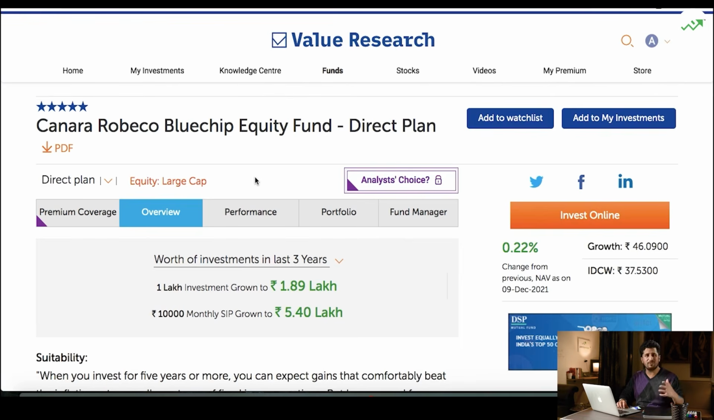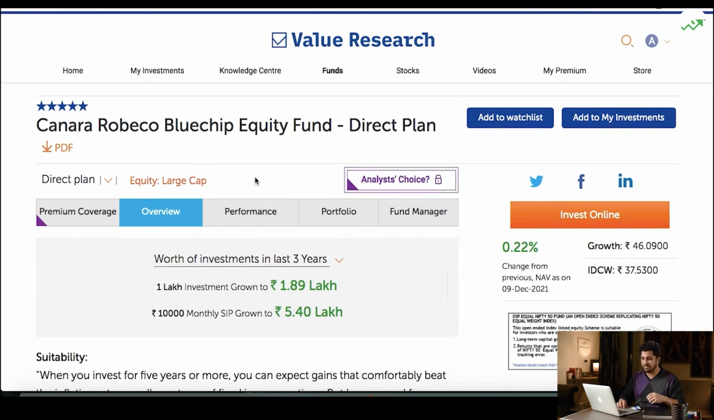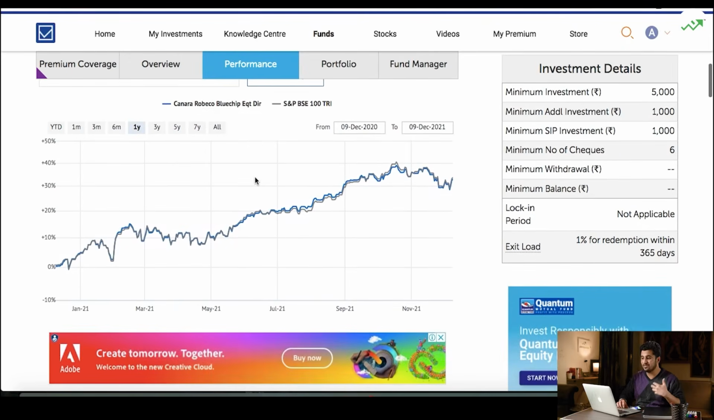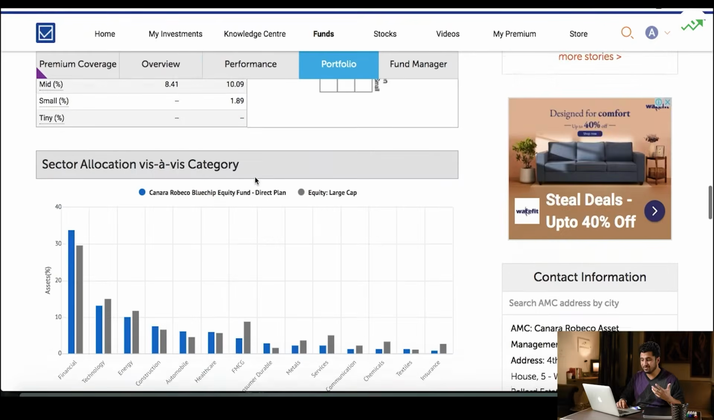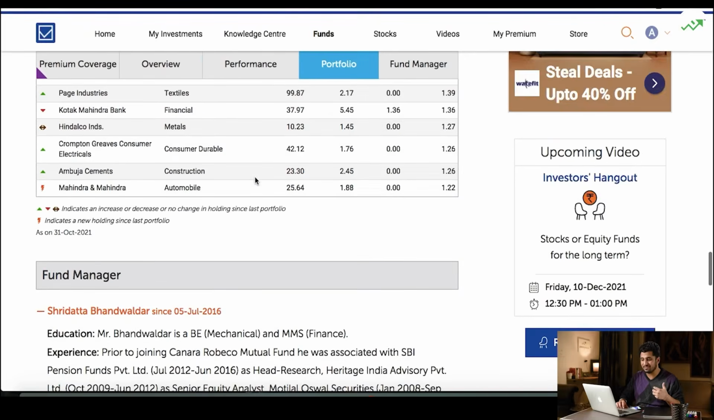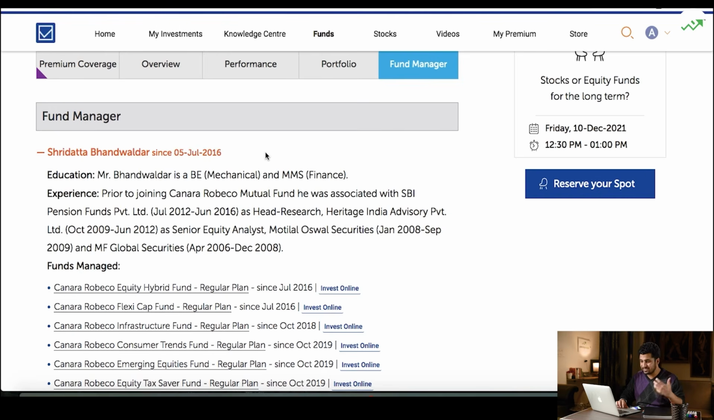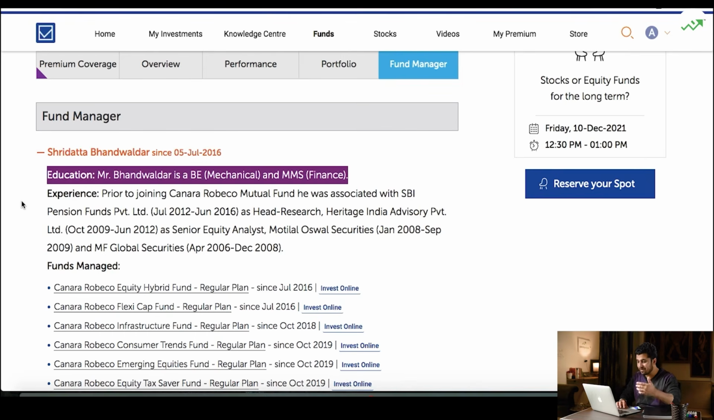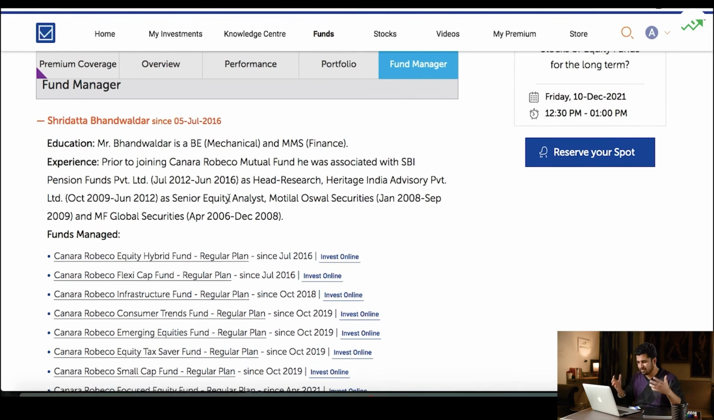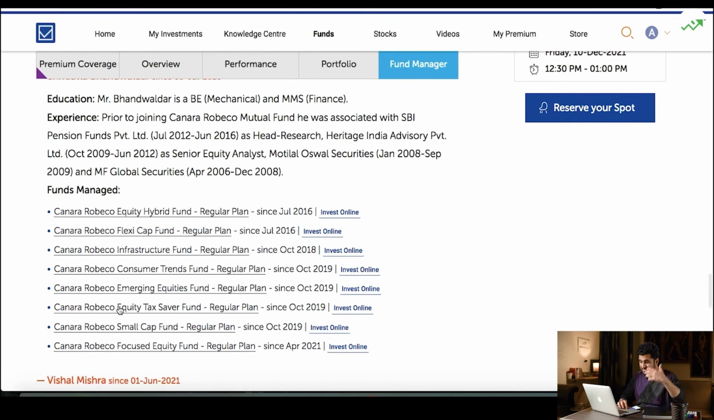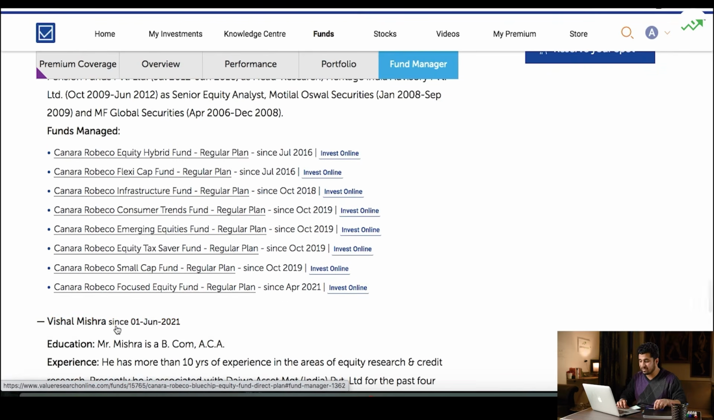Once we've looked into all of these parameters, we'll go down and look further into the driver, the fund manager, right? It's important for us to see who the fund manager is and how the fund manager has been performing. So we see the fund manager for this fund is Sridatta Bhandwaldar. He's done a mechanical engineering with an MMS in finance. Definitely we can't learn so much about the fund manager by looking at their credentials. But yes, there are a number of funds that this fund manager is managing.